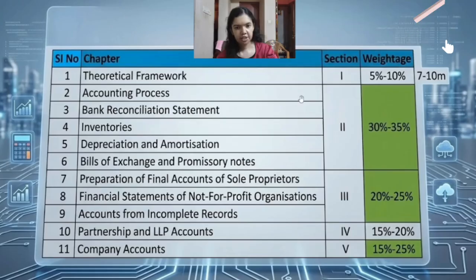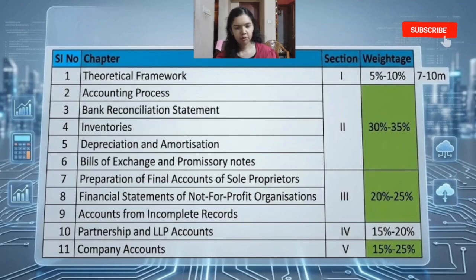So first we have section 1. This comprises chapter number 1, Theoretical Framework. Usually students neglect this chapter and think it's just theory and they'll manage it later. But this is exactly where students lose easy marks, because this chapter contributes 5 to 10% weightage and one theory question will definitely come in the exam, as part of the compulsory question number 1. So this question cannot be ignored.